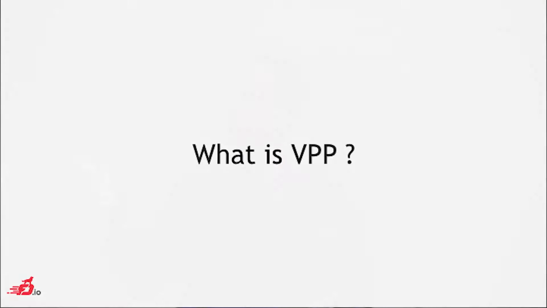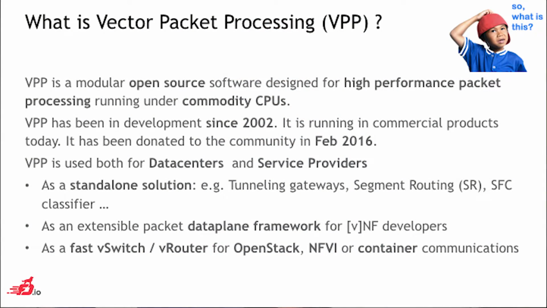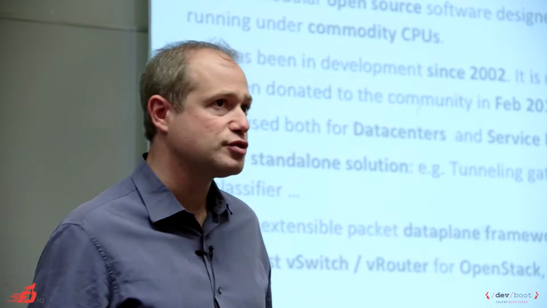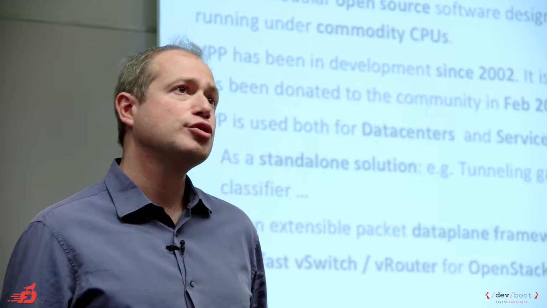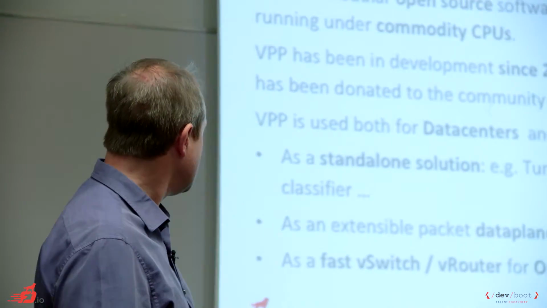Actually, VPP, every word is important in this sentence, is a modular open source software designed for high-performance packet processing running under commodity CPUs. When I say commodity CPUs, I really mean processors like ARM and Intel. As opposed to other virtual switches, it is really designed for this category of processors. We really want to make sure that the IOs are developed and processed in a very fast way, to take the most of instruction cache and data cache.